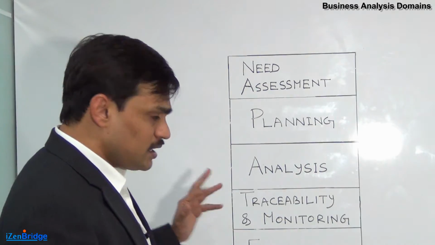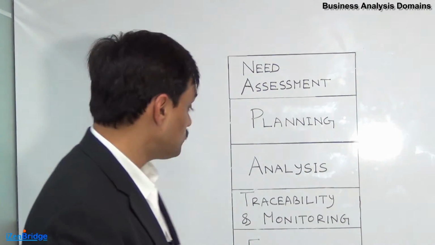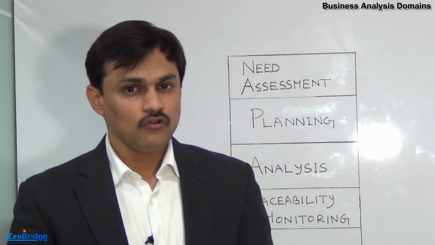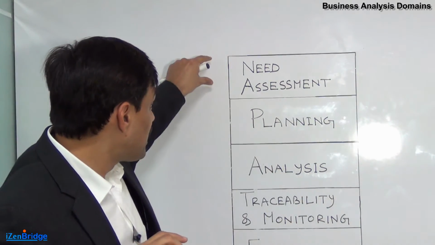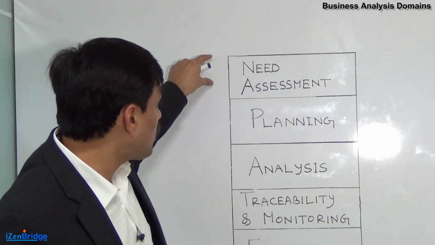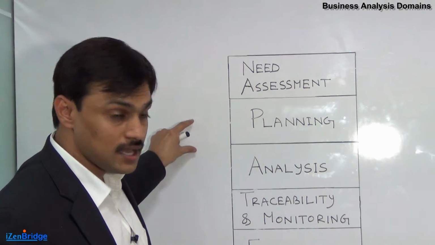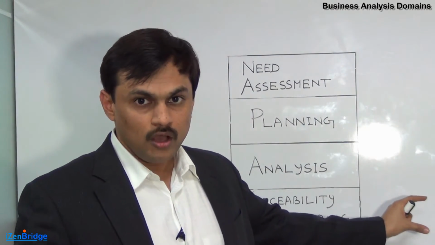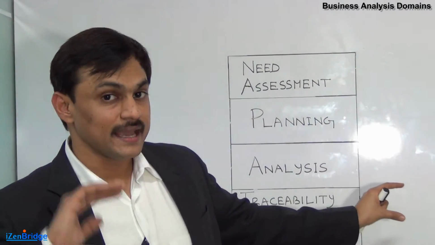Traceability and monitoring. Now, this particular domain is all about ensuring how the requirements or needs which got visualized at the initial stages are getting implemented. If something goes wrong, which all requirements get impacted.